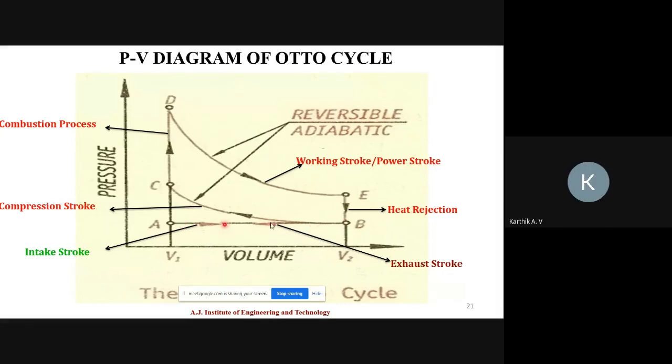Pressure remains constant. Okay. What happened to the volume? See the volume. While moving from A to B, what happened? Volume.